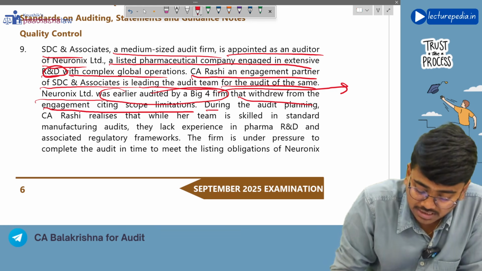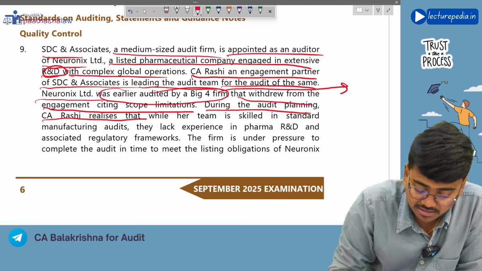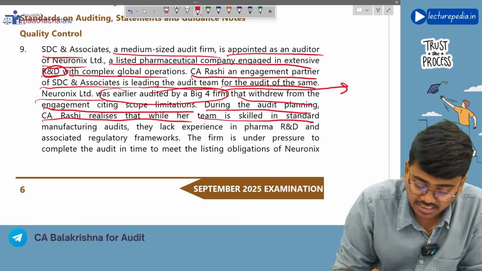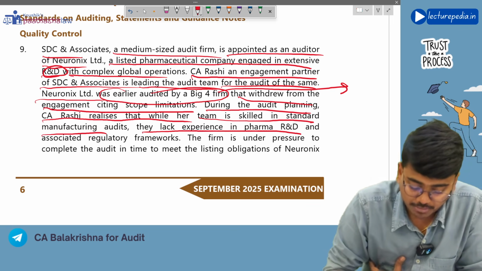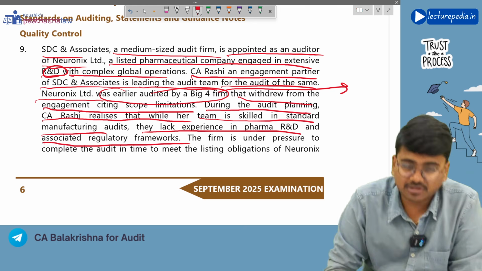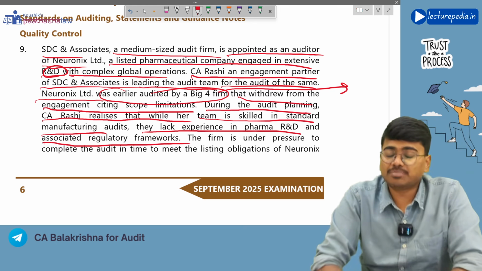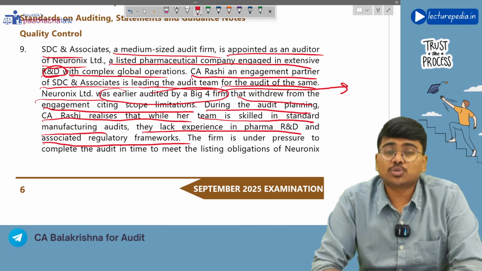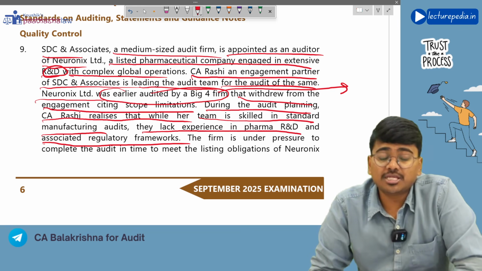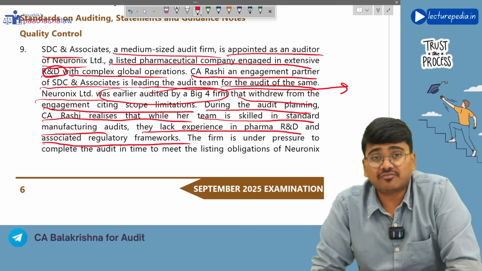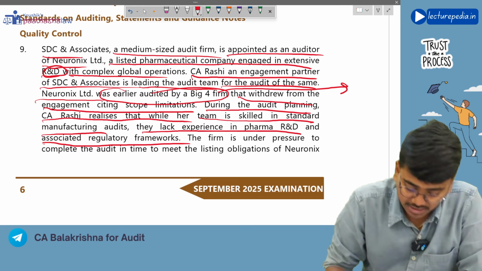During the audit planning, CA Rashi realizes that while her team is skilled in standard manufacturing audits, they lack experience in pharma research and development and the associated regulatory framework. Whenever you are accepting any work, you need to ensure that your engagement team will be able to discharge that work. Only after checking that should you accept the work, correct or not?